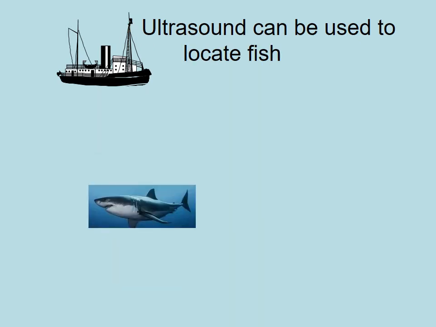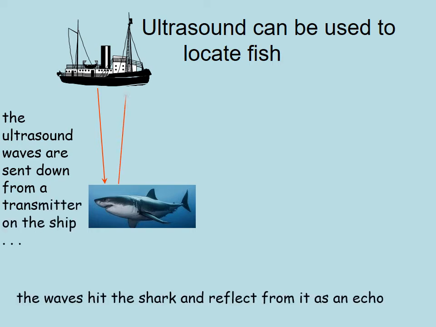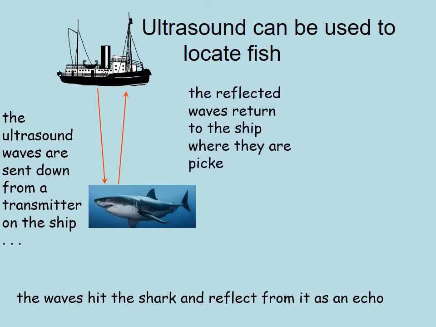Ultrasound or sonar can also be used to locate fish. For example, here we have this shark under the water. So the ultrasound waves are sent down from our transmitter on the ship, the waves hit the shark and reflect from it as an echo, and the reflected waves return to the ship where they are picked up by the receiver.